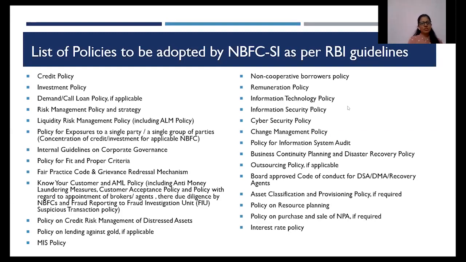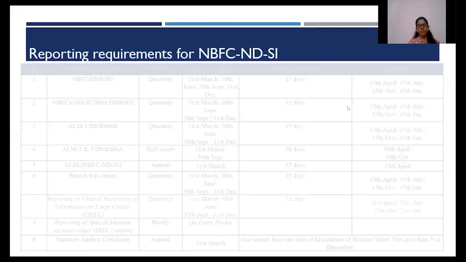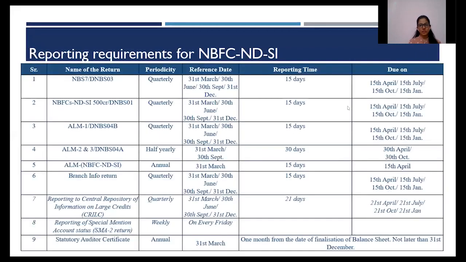Other policies are based on applicability, and others I'll anyways have to formulate and adopt. Next, coming to the reporting requirements. The names are given over here. Since the XBRL format has come into place, the names of the returns have also recently changed. I've tried to list down the names. The ALM return, ALM 2 and 3, which was earlier submitted separately, has been combined into one single form.